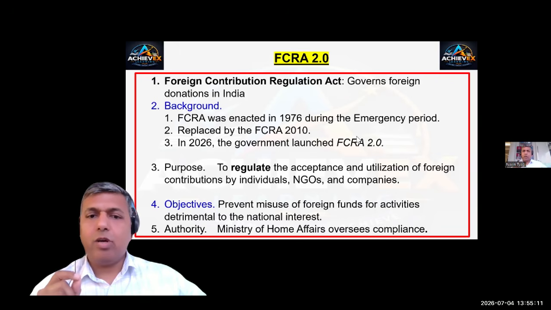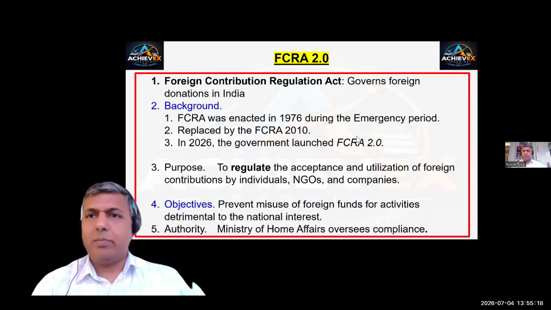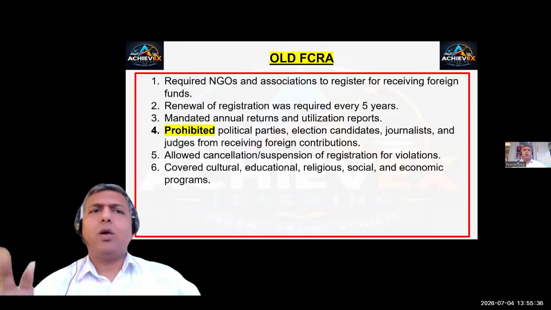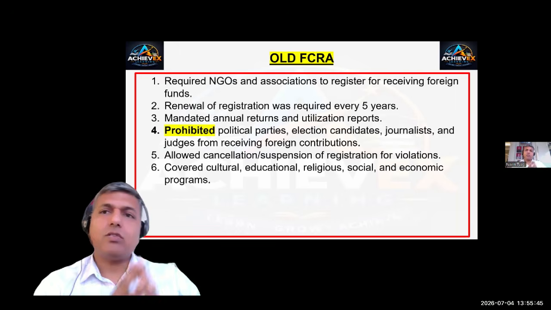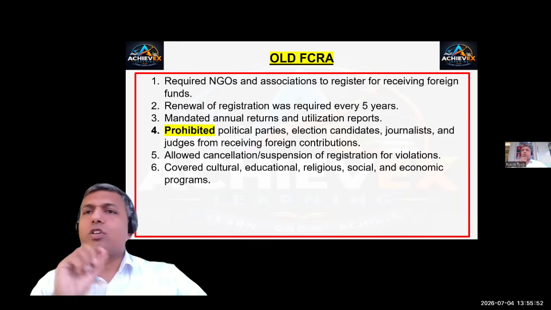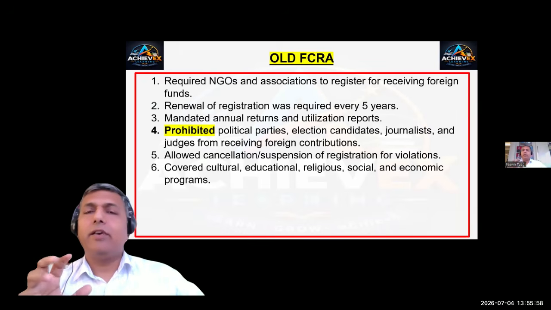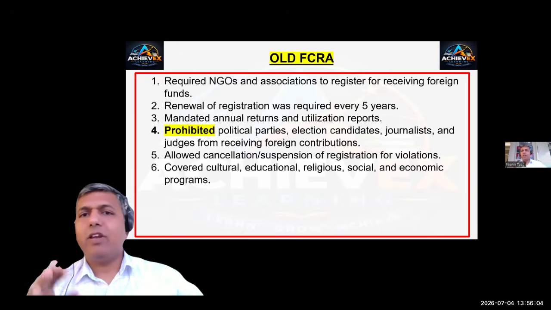And who is the authority? The Ministry of Home Affairs oversees the entire compliance of FCRA. That is the basic facts. What was the old FCRA? The old FCRA required NGOs and associations to register for receiving any foreign funds. They had to register at an office in India. Renewal and registration were required every 5 years. It mandated that returns and utilization of the funds must be reported every year to the government.